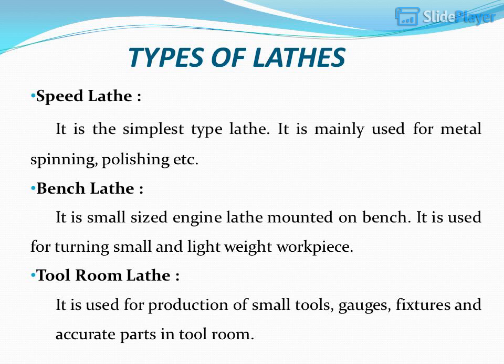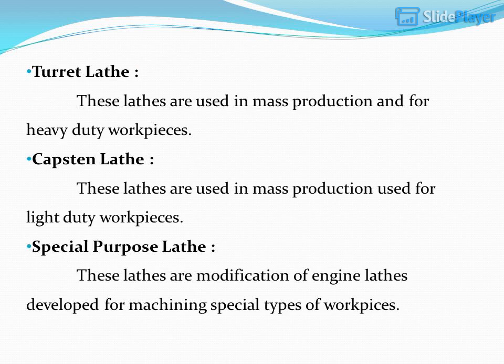Tool room lathe. It is used for production of small tools, gauges, fixtures and accurate parts in the tool room. Turret lathe. These lathes are used in mass production and for heavy-duty workpieces. Capstan lathe. These lathes are used in mass production for light-duty workpieces. Special purpose lathe. These lathes are modifications of engine lathes developed for machining special types of workpieces.